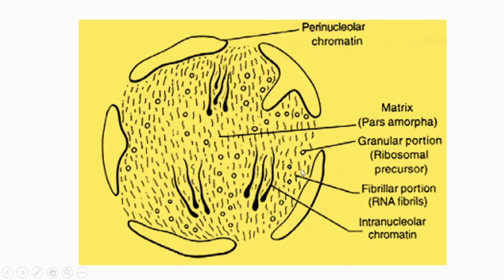The fibrillar portion is most often composed of nascent rRNA that has just been synthesized, and its template DNAs. That too constitutes the fibrillar portion of the nucleolus. And some intranucleolar chromatin we can also see inside the nucleolus.